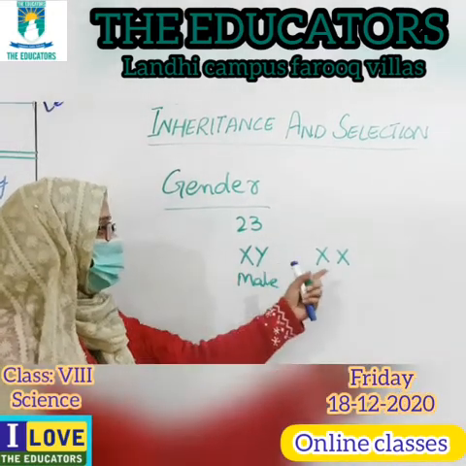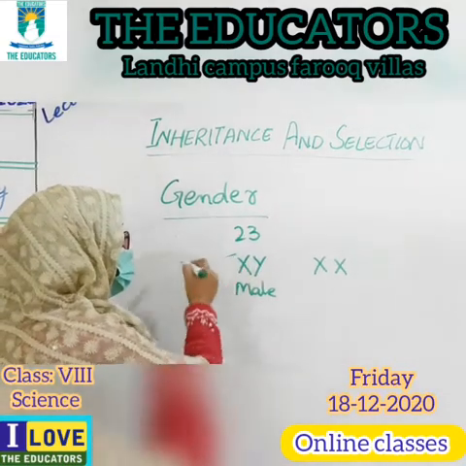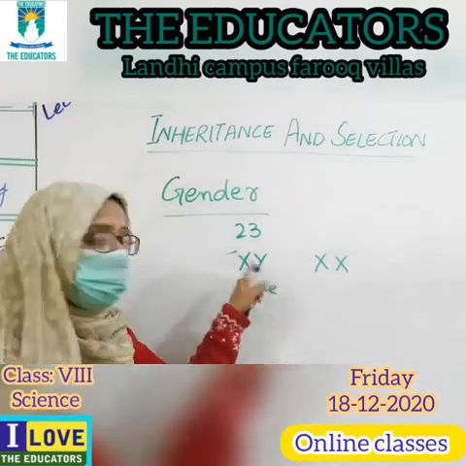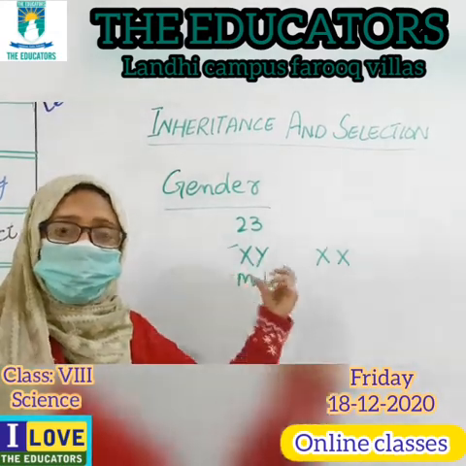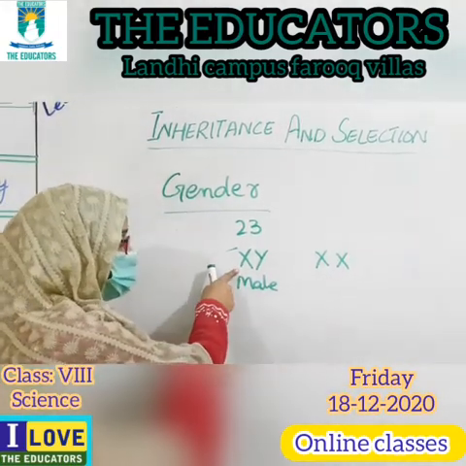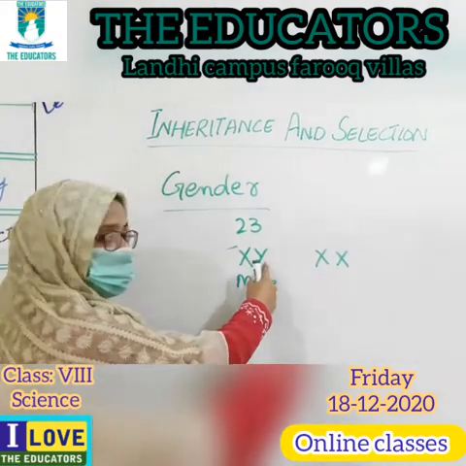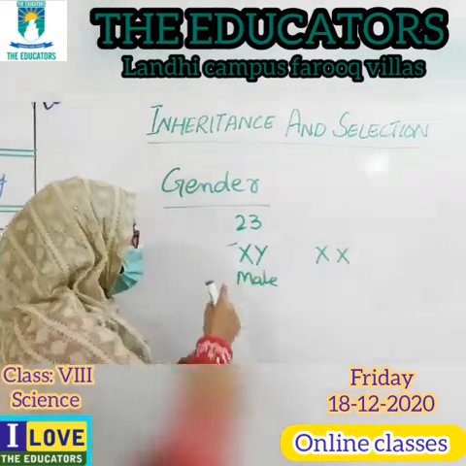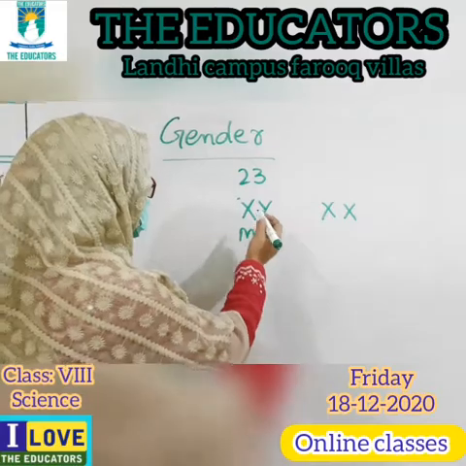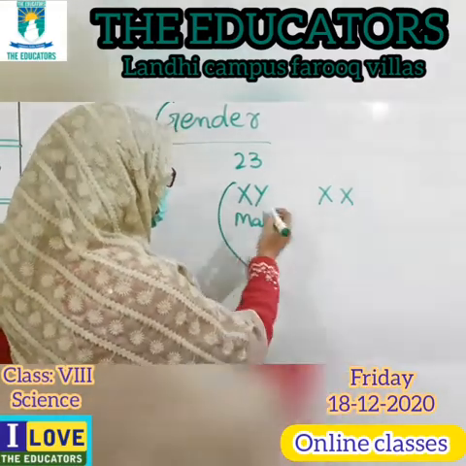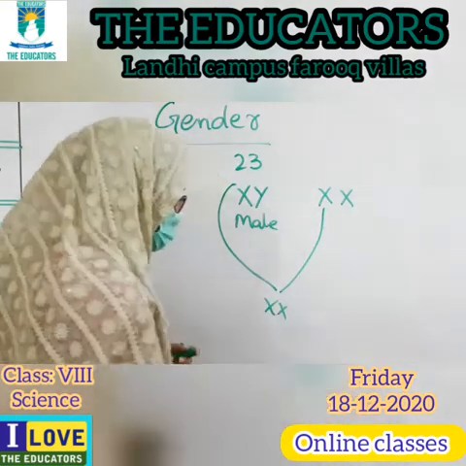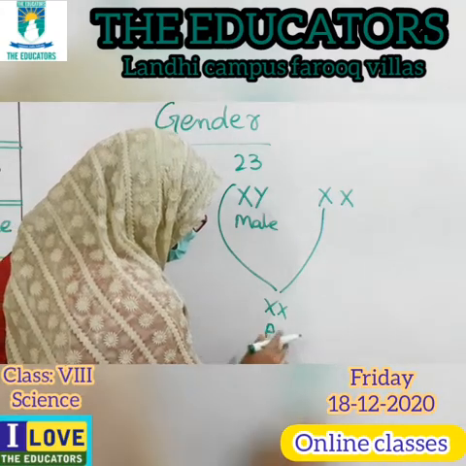What is X and Y? X is the symbol for representing the female chromosome, and Y is the symbol for representing the male chromosome. In the male, one chromosome comes from the mother and the second comes from the father, and at the time of mating this makes the male. When an X chromosome comes from the father and an X chromosome from the mother, both will be XX, and it makes the female.